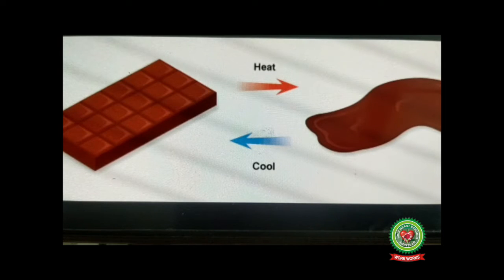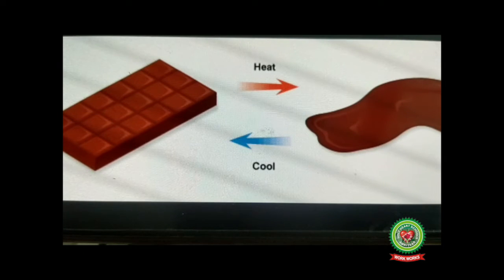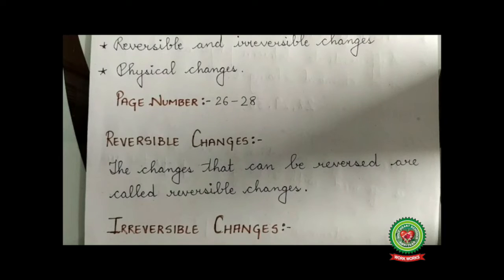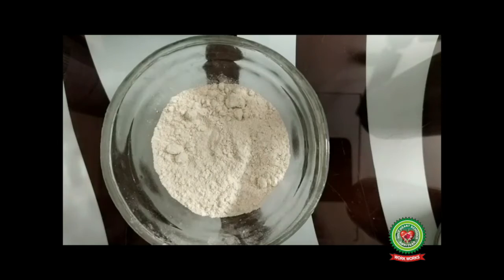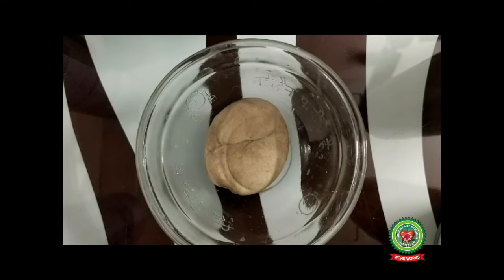Melting of chocolate is also a reversible change. Next is irreversible changes. Students, this is flour. When we knead it with water, it becomes thick, like this. Now, can we make powdered flour from this kneaded flour? No. So, kneading of flour is an example of irreversible change.